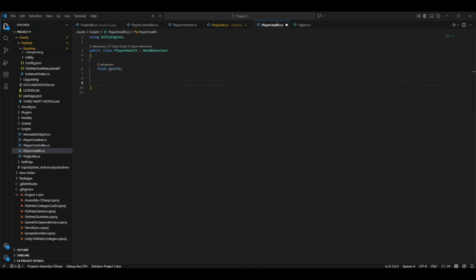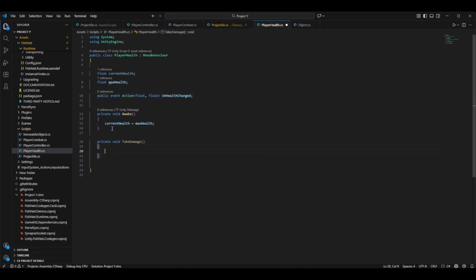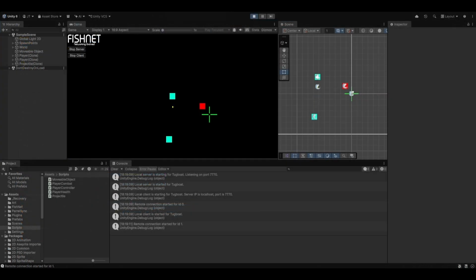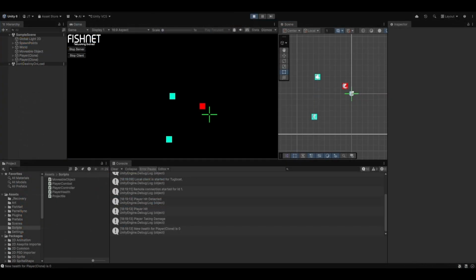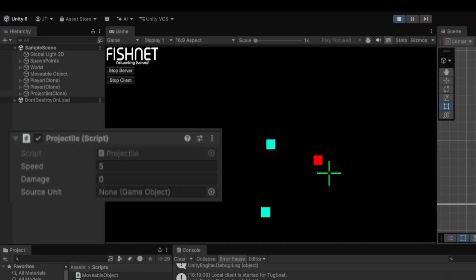I then took a look at giving my players some health, so they can actually fight and die. Again, this will all be server-side, so the players and the servers are always synced up. Now that my players had health, I started working on a way for them to take damage. While it was quite an easy implementation, I spent a while trying to debug why my bullets weren't doing any damage. As it turns out, if you don't tell the bullets to do any damage, they won't do any damage.